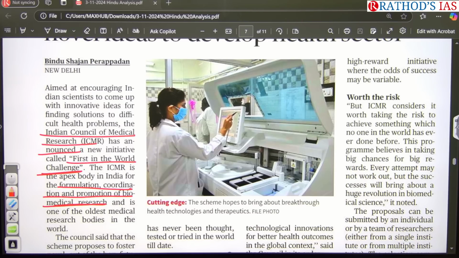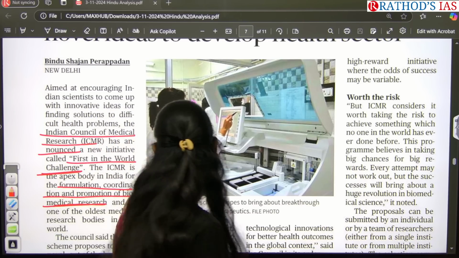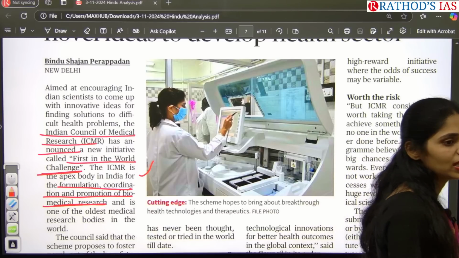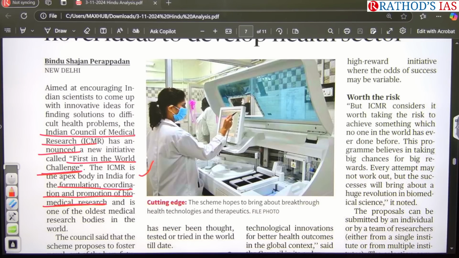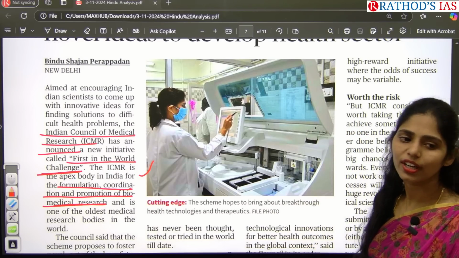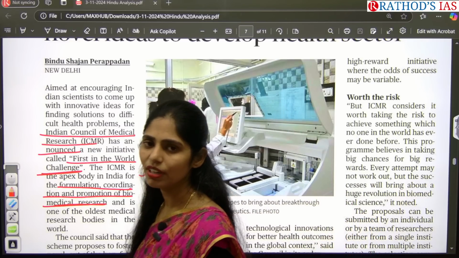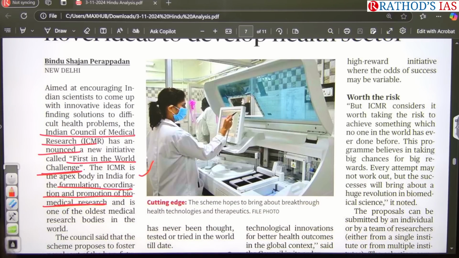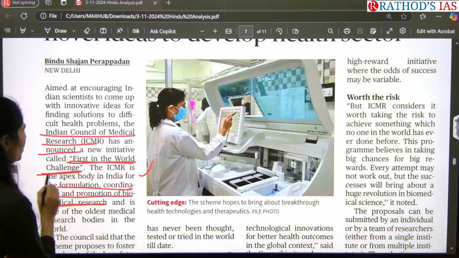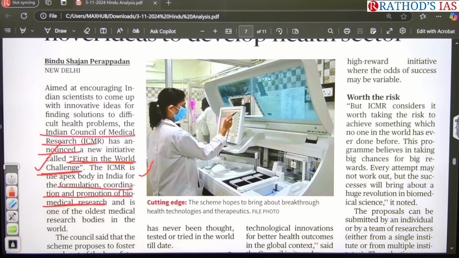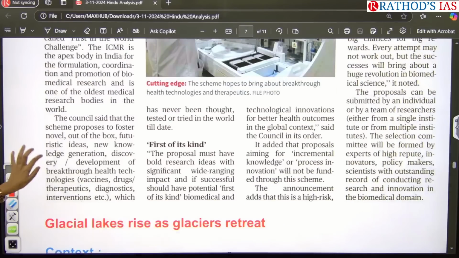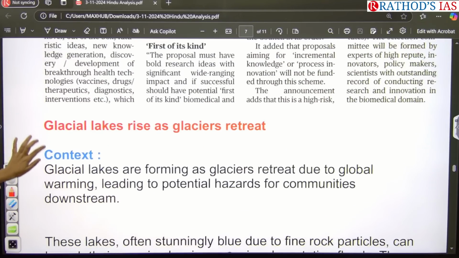So here you may get a prelims question. First in the world challenge, recently in news, is an initiative of which of the following organizations? They may give ABCD four options: ICMR, World Bank, WHO, like that. So this first in the world challenge is by ICMR, and the important aim is focusing on biomedical research. Okay, so it is just a prelims based fact. Okay, next article.